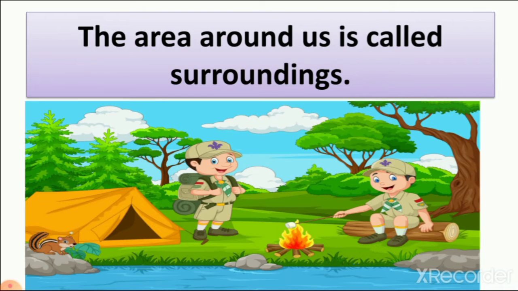You are at your home, so your surrounding is different from these boys. It means the area wherever you are is your surroundings. If you go in a garden, your surrounding will change. So the area around us is called surroundings, right?